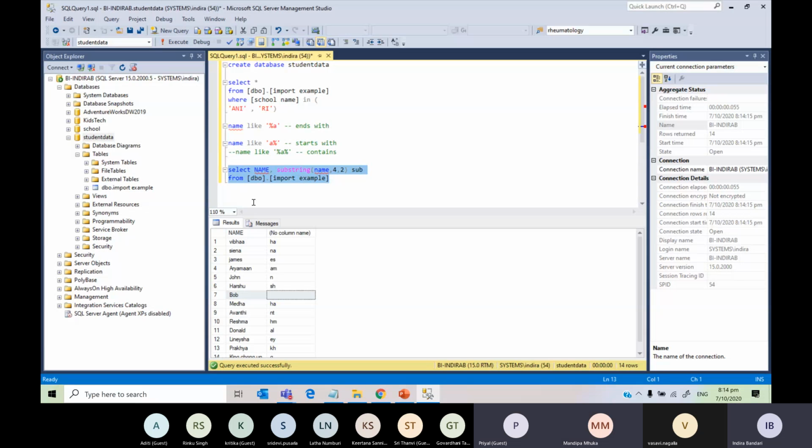Now if I run this, the no column name will be changed to sub, whatever name I give here. That's how you name the column after you use a function.